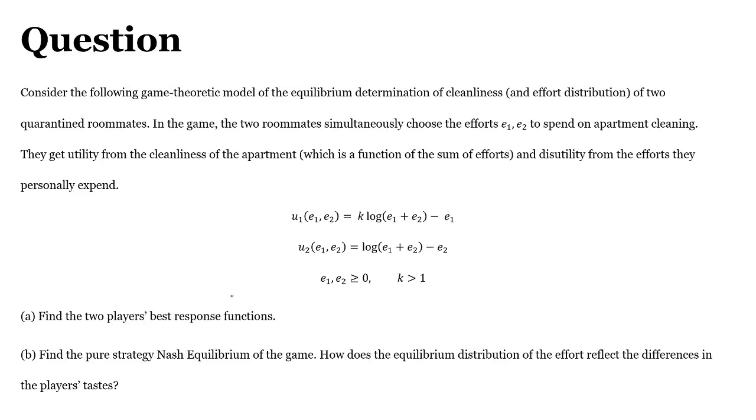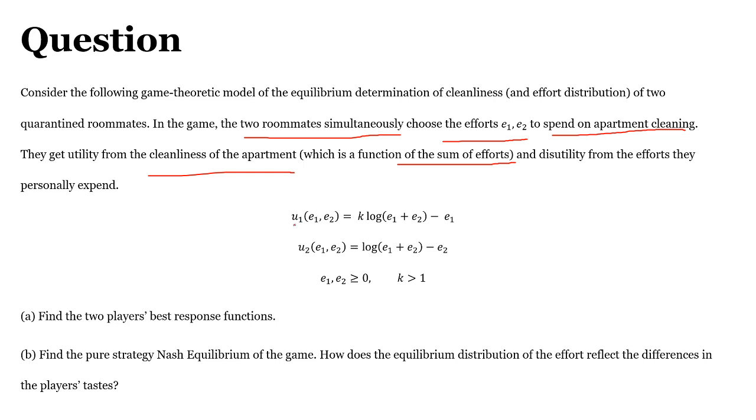There are two players, basically two roommates, who choose the efforts, that is E1, E2, to spend cleaning the apartment. They get utility from the cleanliness of the apartment, which is a function of the sum of efforts, and disutility from the efforts they personally expend.